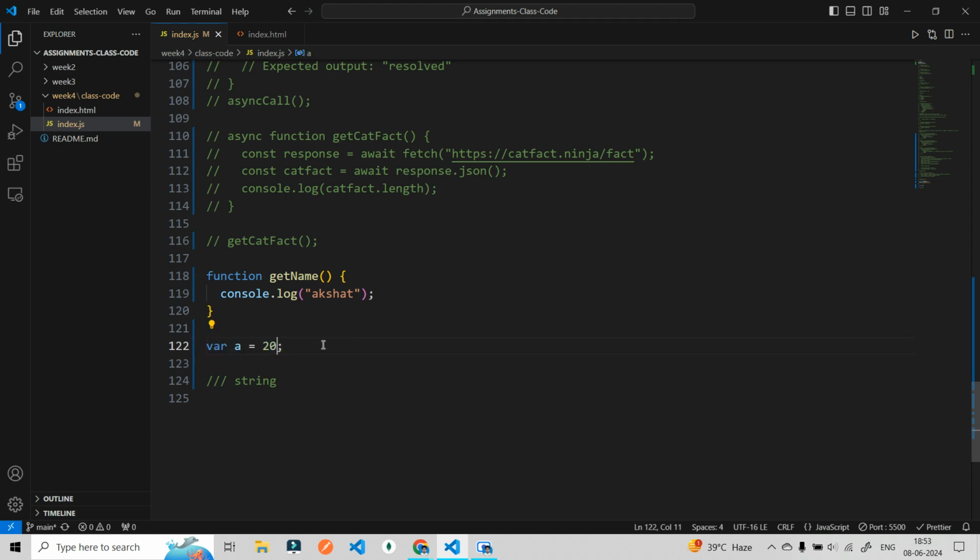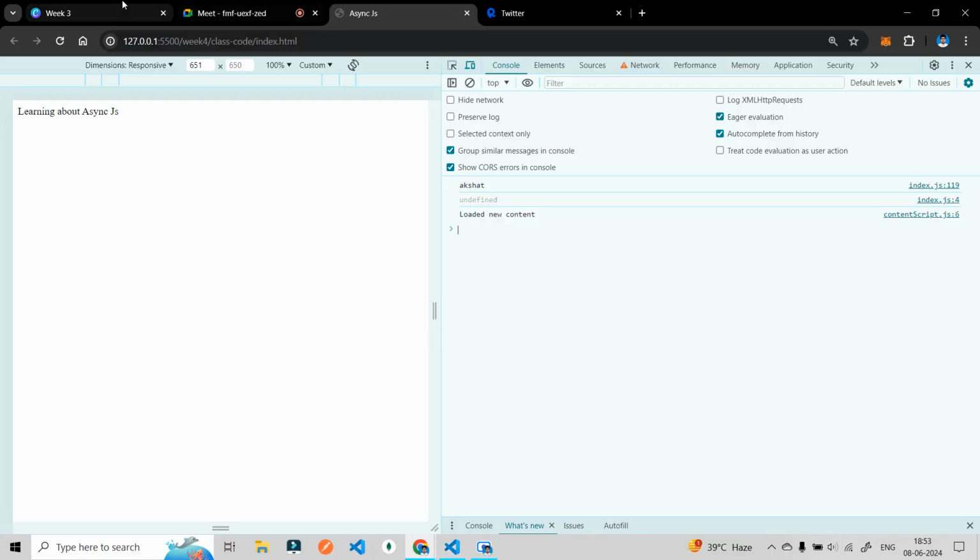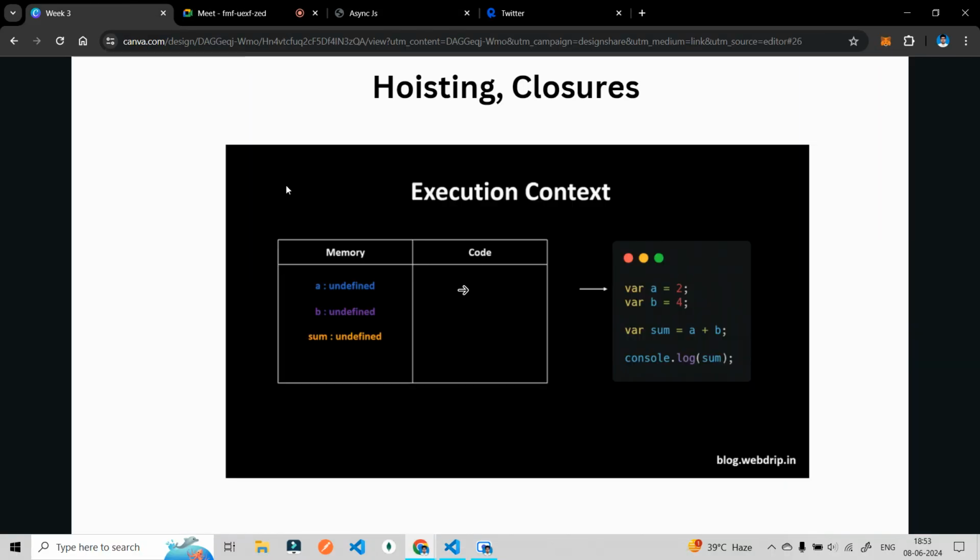This is known as variables being hoisted. You will get a clear understanding when you see that there is something known as the execution context. It will contain two things: a memory and a code. The code is where we write the code, and the memory is where it defines all the variables, like var a, b. So declare a, b as undefined.